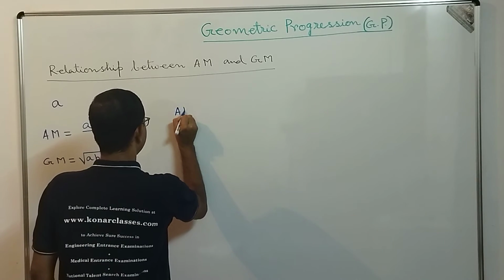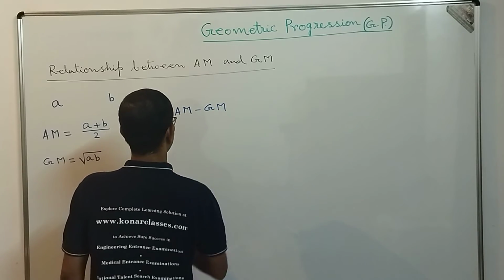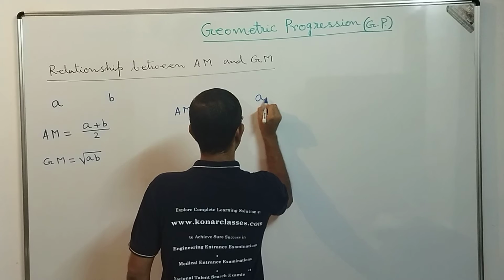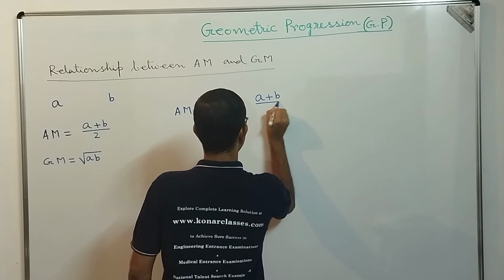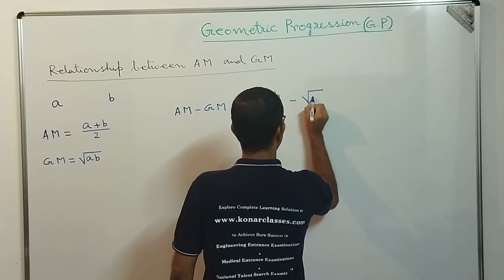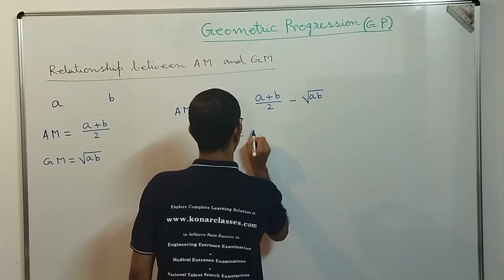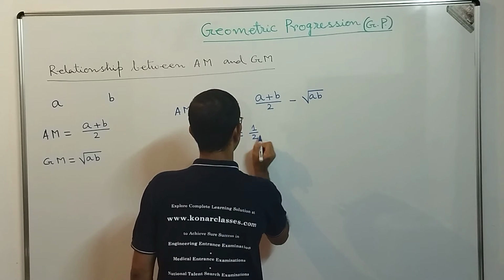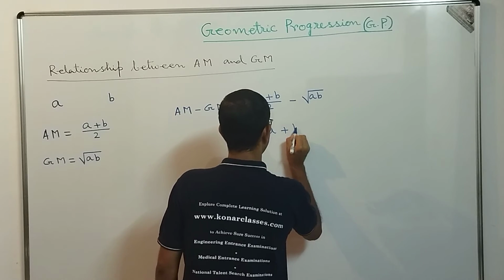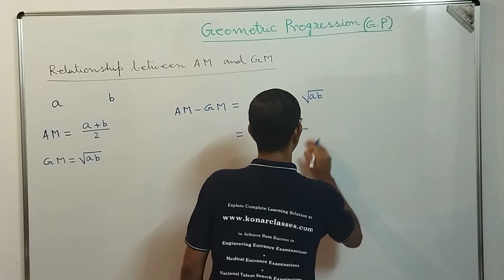So how can we write that? We find arithmetic mean minus geometric mean. So that will be what, dear students? We will get (a plus b) by 2 minus square root of a into b. That we can write as 1 by 2 into (a plus b minus 2 into square root of a into b).